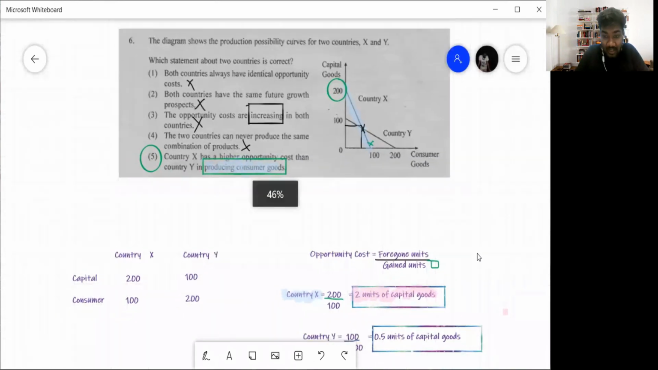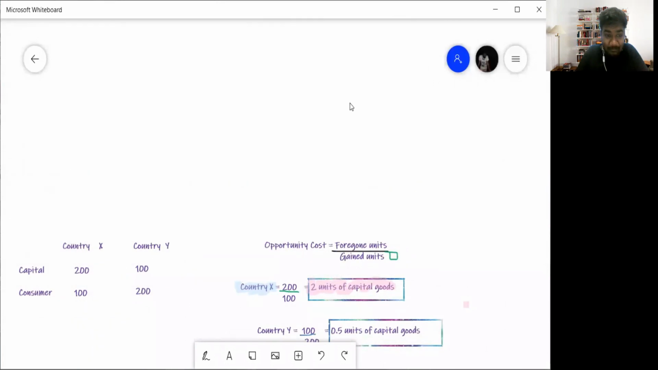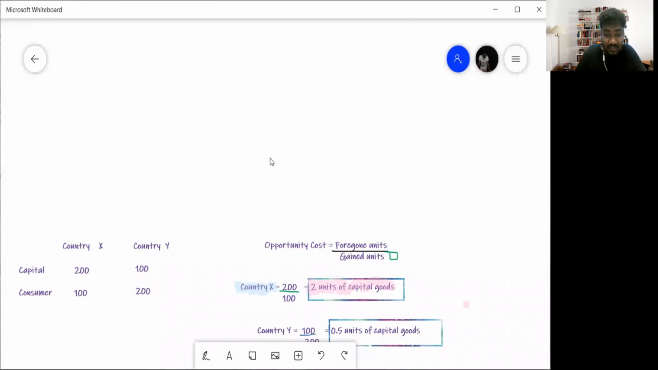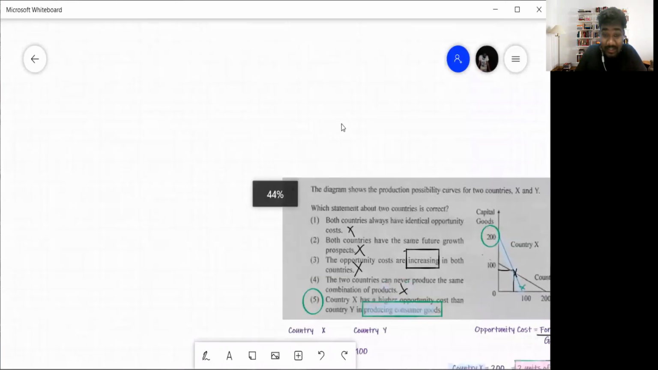Okay, so now look at this one. Now this looks a little confusing. It looks a little complex. There's a lot of diagrams, a lot of numbers and all of this. Oops, where did my diagram go? Okay, it's there. So we look into this.